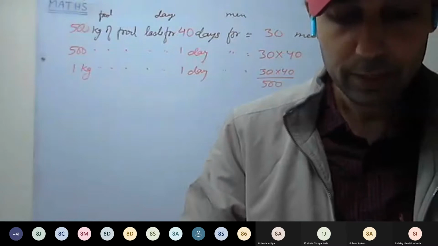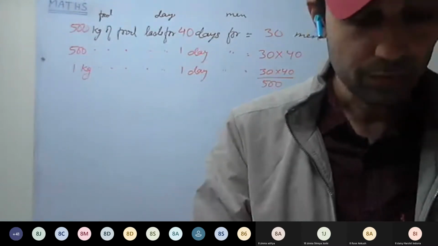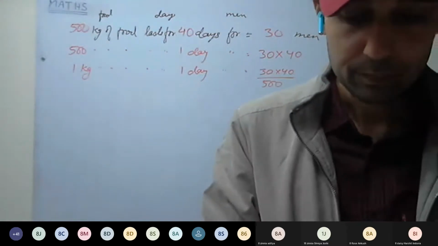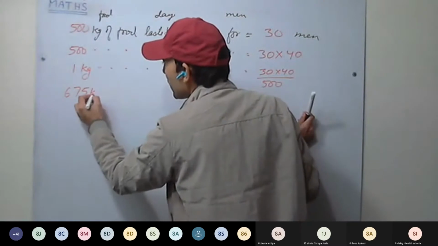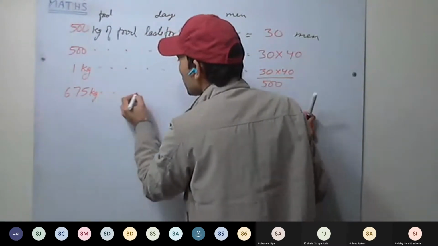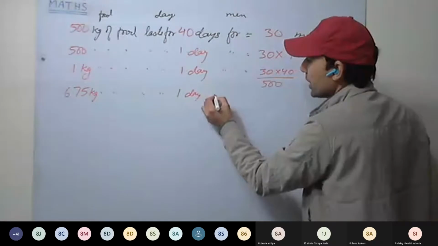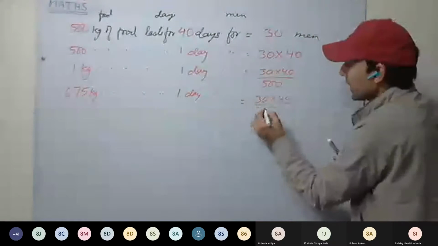Read the next line. How many men will consume 675 kg of food in 45 days? Now we are having 675 kg of food. Food has increased, so the number of men as well will increase for 1 day. So how many men can eat now?